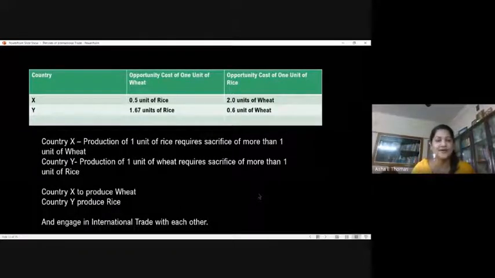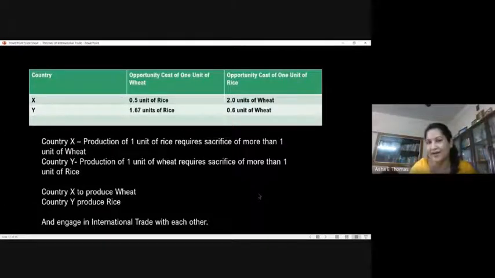Two products, wheat and rice, and two countries, X and Y, who are trying to engage in trade. Let's imagine that. You can see that the opportunity cost of 1 unit of wheat for country X is 0.5 unit of rice.